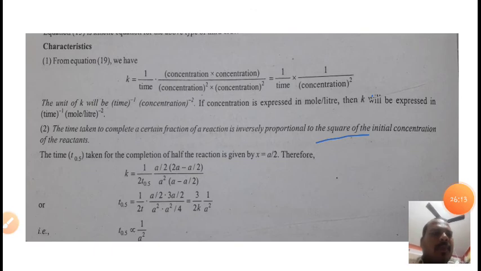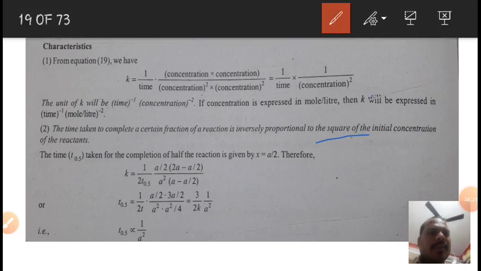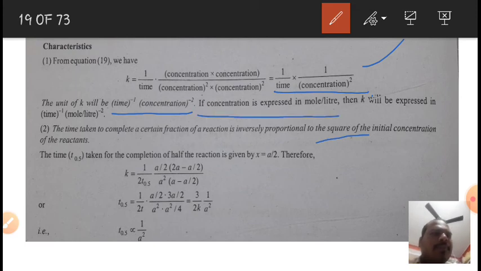So we have derived it: time inverse, concentration to the power of minus 2. If concentration is expressed in moles per liter, then k will be expressed in time inverse moles per liter square. And the time taken to complete a certain fraction of reaction is inversely proportional to the square of the initial concentration of the reactants. So it is one of the characteristics of third order reactions.